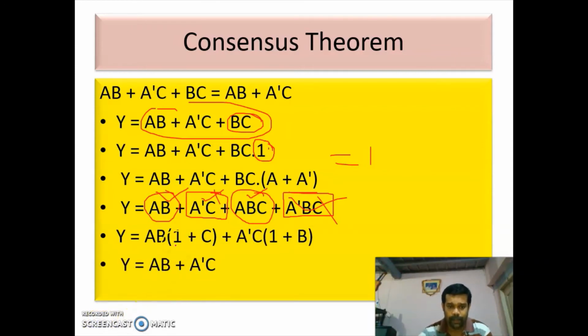So 1 plus C is 1. Already we have studied 1 plus C is 1. In an OR operation, if one of the variables is 1, then the output is 1. So we will get AB here. Similarly, 1 plus B is 1. So we are getting Y is equal to AB plus A bar C. So this is something called the consensus theorem.